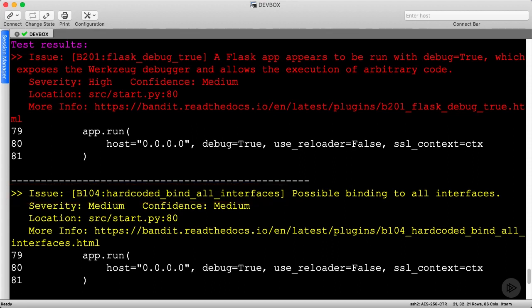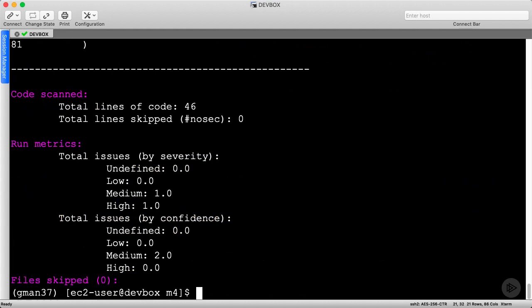However, both of these issues aren't important for our specific use case since we are in an educational environment. We could easily turn off these usability features to secure the app, but it will just make learning harder. We could manually skip these rules, but we can use another technique known as the nosec comment. Let's see how that works by opening the start.py file.